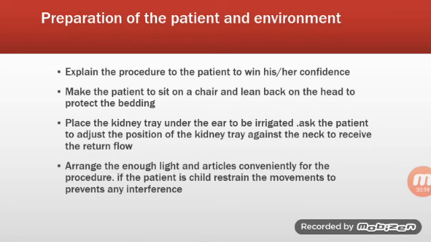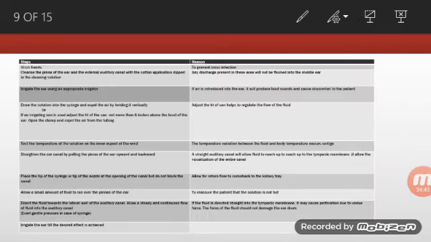Third one, place the kidney tray under the ear to be irrigated to receive the waste materials. Ask the patient to adjust the position of the kidney tray against the neck to receive the return flow, so that it will be helpful to receive the waste materials from the ear. Arrange enough light and the articles conveniently for the procedure. If the patient is a child, restrain the movements to prevent any interference. Nurse should be aware to prepare enough light and the articles conveniently for the procedure.